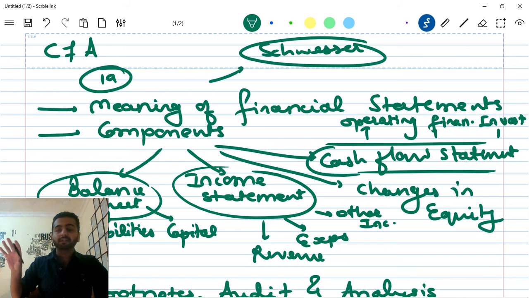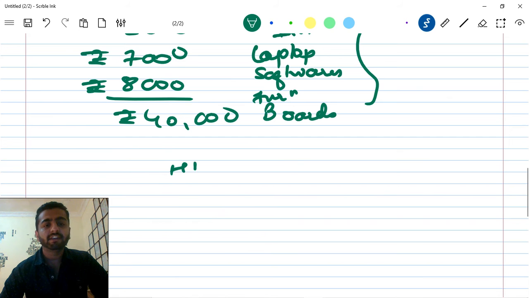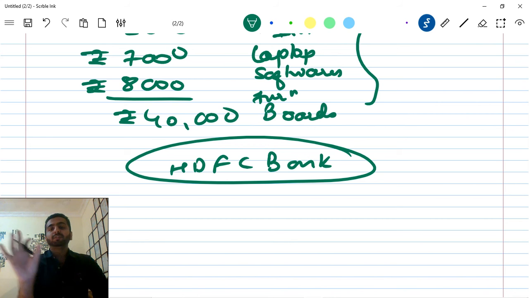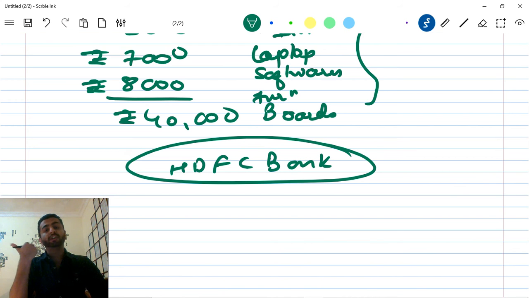The people who have given you a loan, creditors we call them. Creditors are the persons who have given you a loan, or any amount you are supposed to repay to them. For example, let's say I have taken a loan from HDFC Bank, so obviously they will be interested in my financial performance. If my performance improves, they'll be relaxed that this person will pay the amount on time, and we don't have to do proper follow-up. But if my performance goes in a negative way, they'll start worrying. They'll keep calling me to please pay my EMI. They might cancel my credit cards. They might cancel my loan.